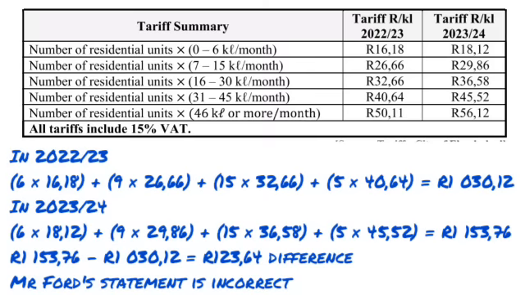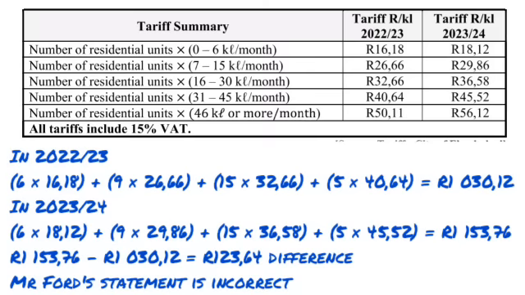And then column 4, we say 45 minus 30 is going to give me the 5 kiloliters at 40 rands and 64 cents. We end there, because when you start with the 6 plus the 9 plus the 15 plus the 5, that's going to give you 35. That's how you know that I have accounted for all 35 kiloliters they say he consumed. And then that's going to give me 1,030 rands 12 cents.